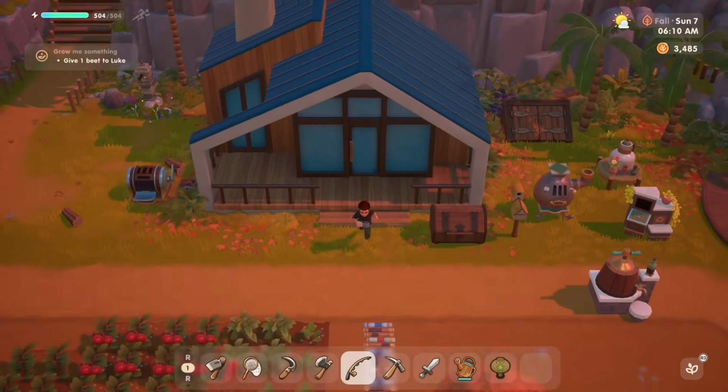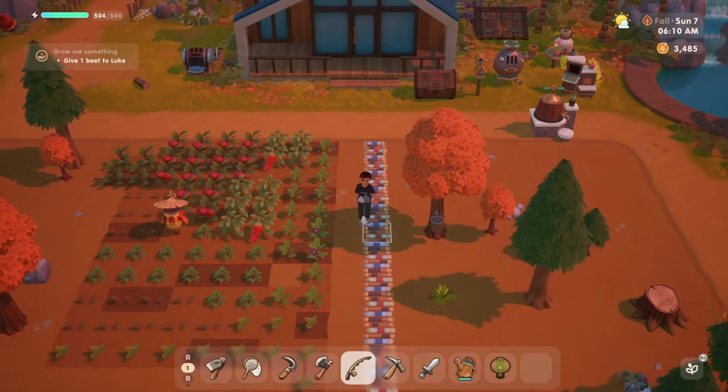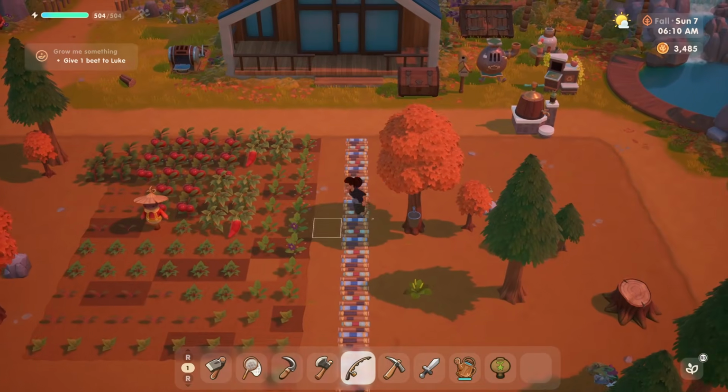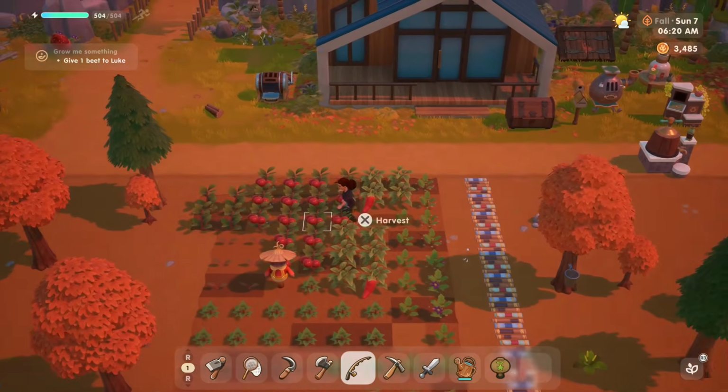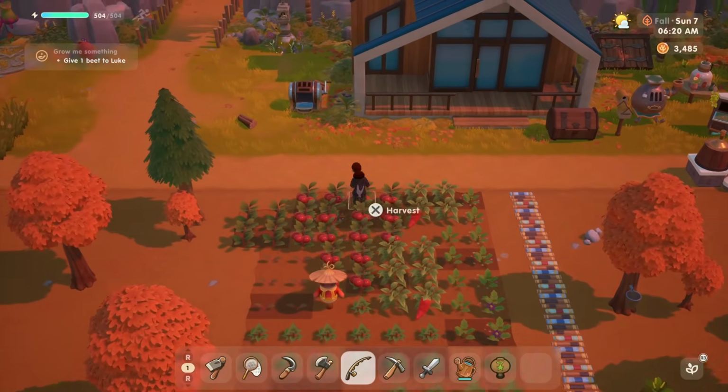But all in all, yeah, it's just a very nice mystical farming sim with a great attention to detail for the whole family. I would definitely recommend it if you just want something to chill out to at the end of the day.